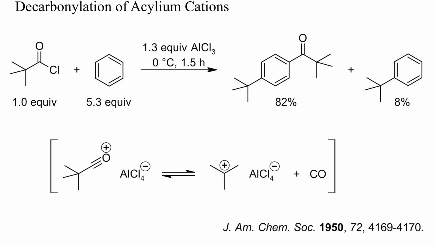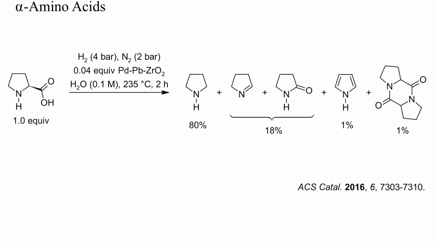This is an example of the decarbonylation of a pivalic acid-derived acylium cation. During an attempted Friedel-Crafts acylation with pivaloyl chloride, mainly tert-butylated products resulted instead of the expected phenyl ketone. Here, an aqueous solution of proline was heated to 235°C under hydrogen with a palladium catalyst.